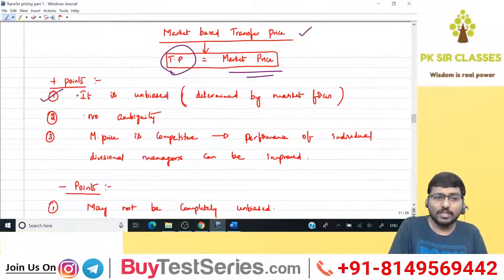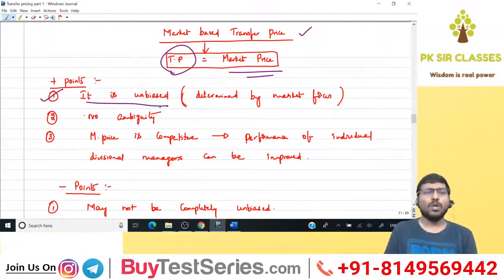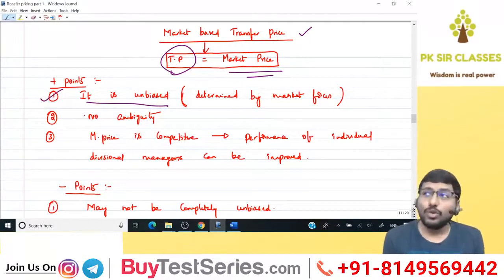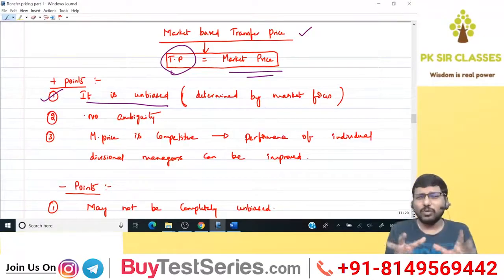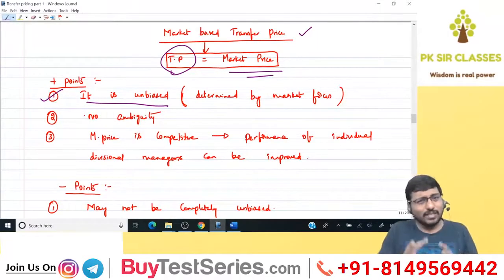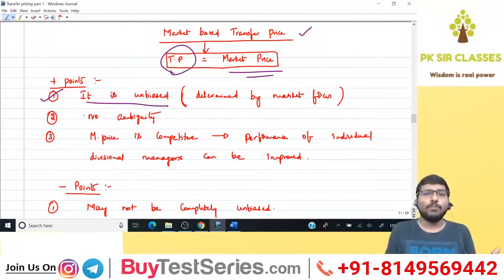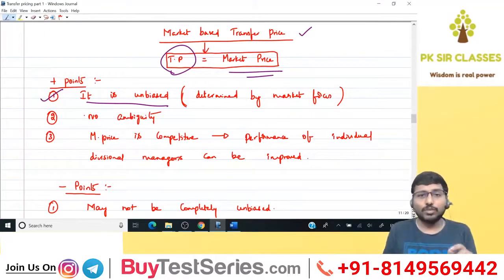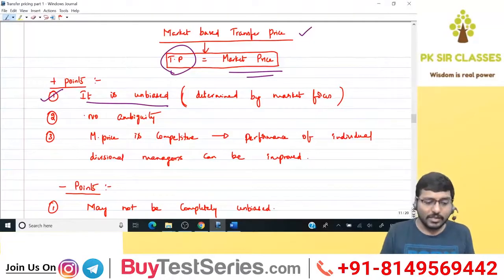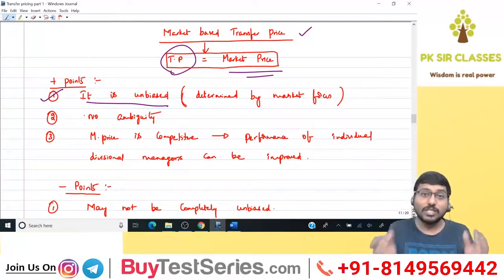The first positive point is it is unbiased. What do you mean by unbiased? Who is going to determine market price? You? Me? No. It's the market. The market forces, to be even more precise, the demand and supply forces. So is there any chance of getting things biased over there? No. Because it's neutral and fair, determined by the market forces. Therefore, the first positive point is that market price is unbiased. Nobody can argue, neither the supplying division manager nor the receiving division manager, because it is fair.